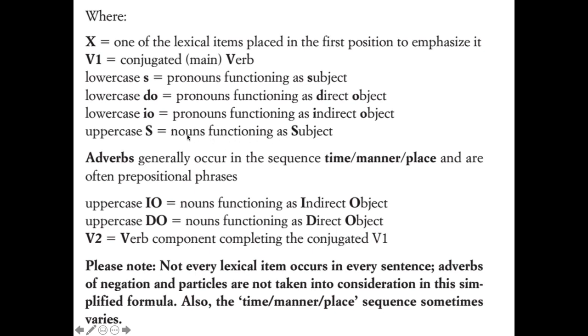And then the uppercase S means the subject that happens to be a noun instead of a pronoun. And then the lowercase do and io are just direct object and indirect object pronouns. And then the uppercase versions would be for nouns that are indirect objects and nouns that are direct objects. And then if you see a V2, that means it completes the verb. So, like ich habe gewartet, I have waited. That would be the past participle. Anytime you have a verb situation where it's several verbs working together.